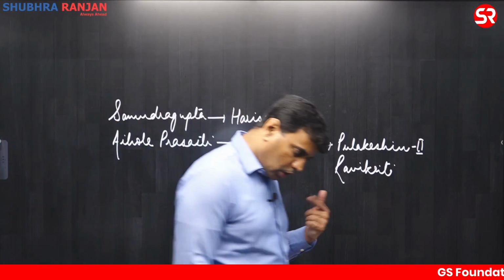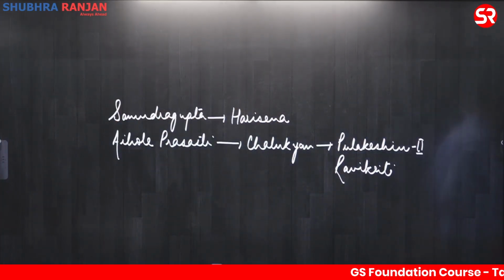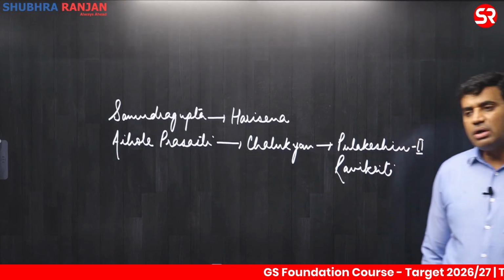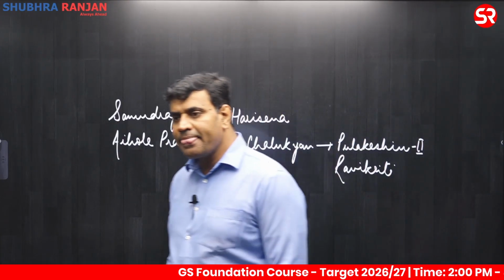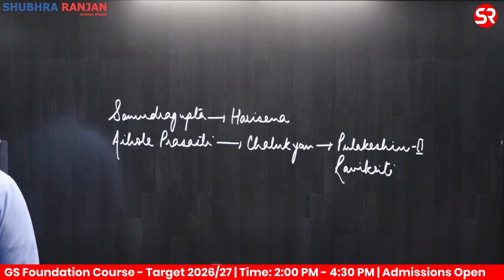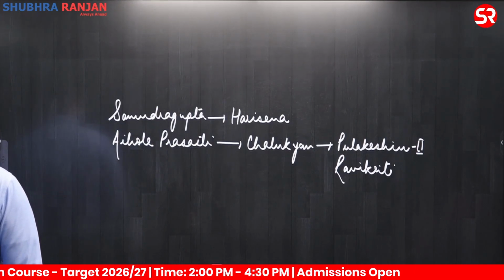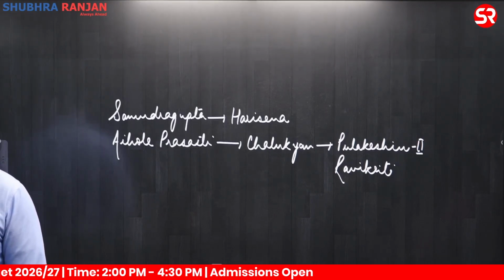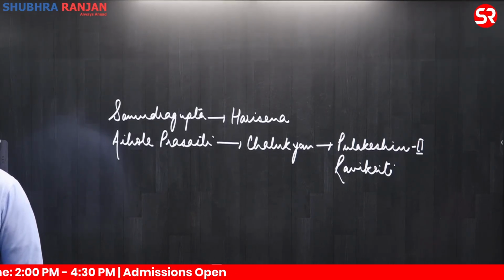Right. According to this source, Pulakeshin second was a powerful ruler. We'll come to all of them separately.